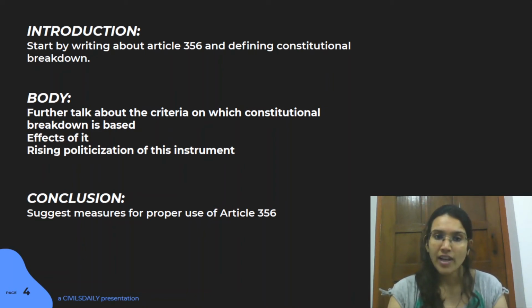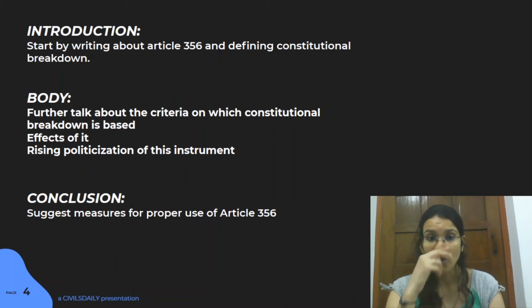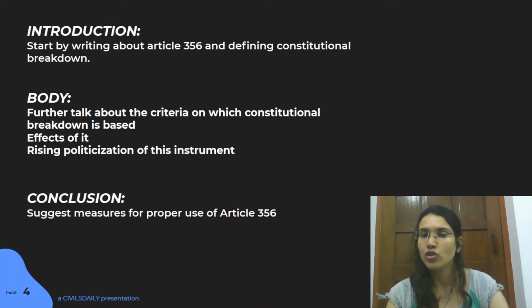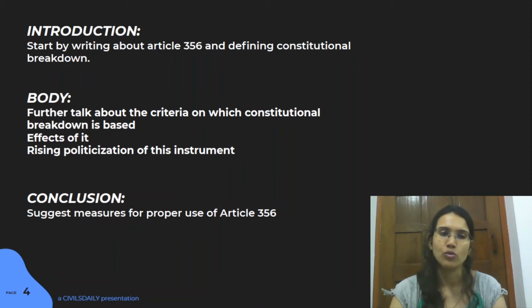And finally, in your conclusion, again, a way forward where we talk about how this particular article should not be overused or misused, because ultimately we have to develop prosperous center-state relationships, and excessive use of this particular article can actually degrade the relationship. We have certain recommendations with respect to this article from your second ARC as well. So you can talk about that angle here, or if you have other recommendations which you think would provide an efficient working of this particular article, you can bring that in also. And I think this concludes this particular answer.